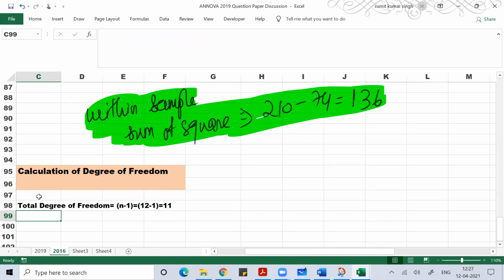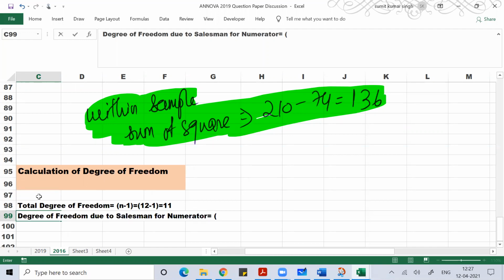Now I'll find the degree of freedom due to salesman for the numerator. That is k minus 1, and your k is 4, so that is equal to 3.